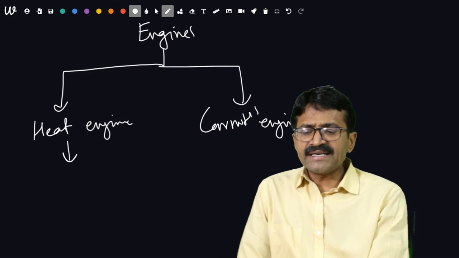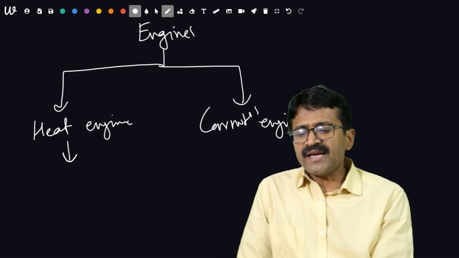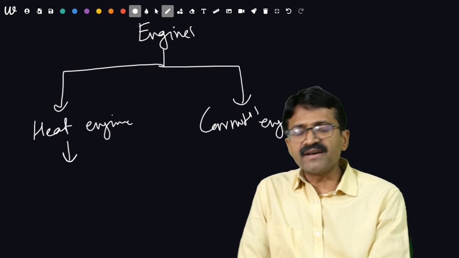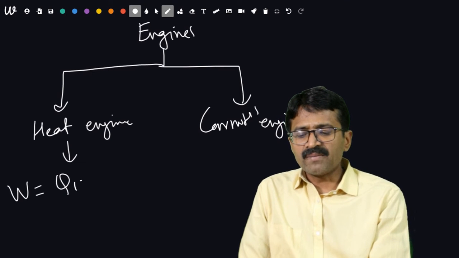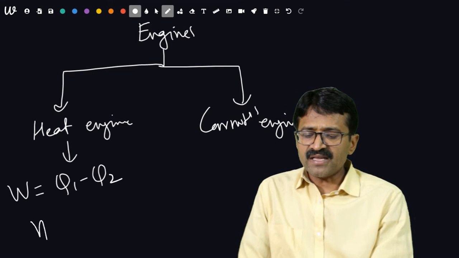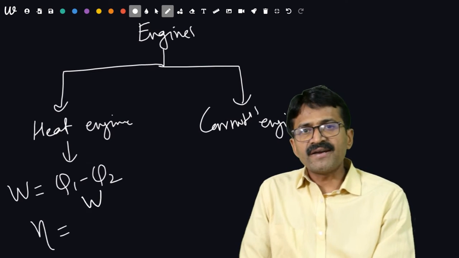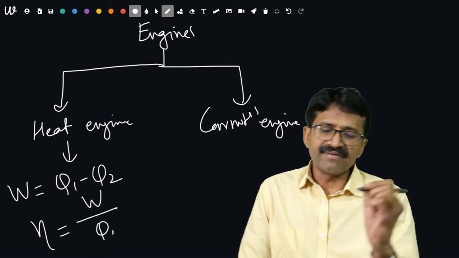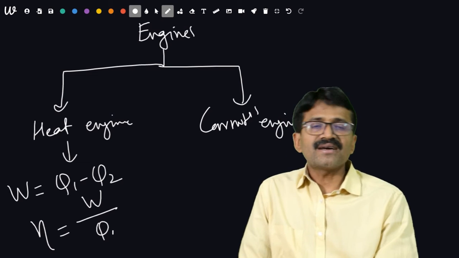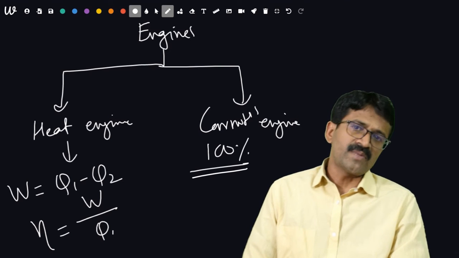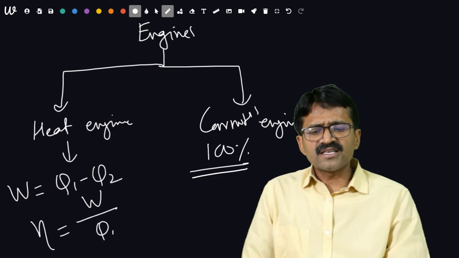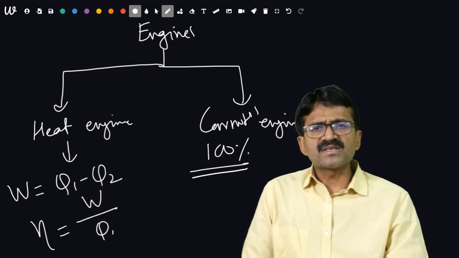Remember, a heat engine is that engine in which the heat given and heat taken are important for work done, Q1 minus Q2, and the efficiency of this engine will be the ratio of work done and heat given. Carnot engine is an ideal engine of ideal conditions having efficiency 100%. It is a theoretical engine. It is not possible to get 100% efficiency for any engine which practically exists.